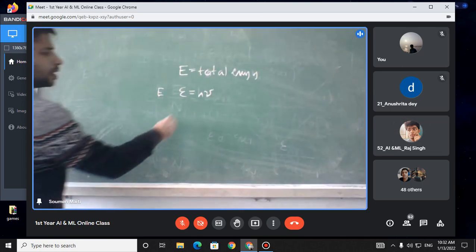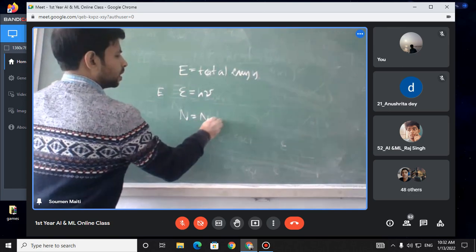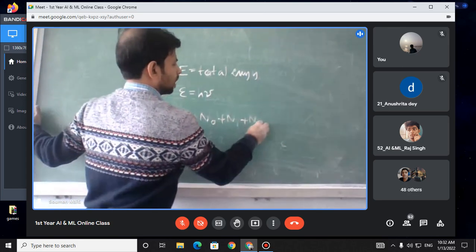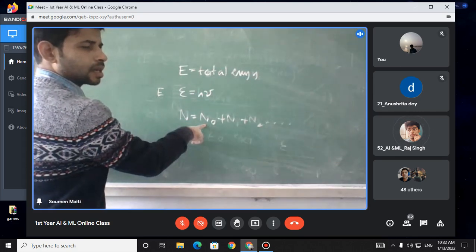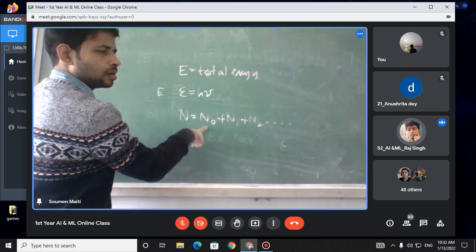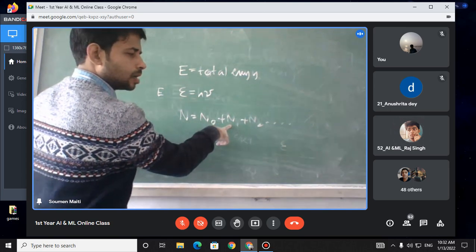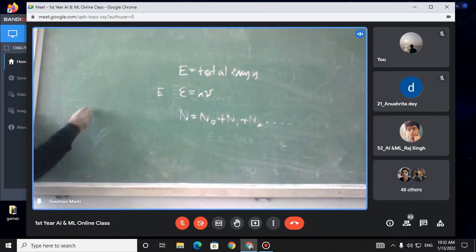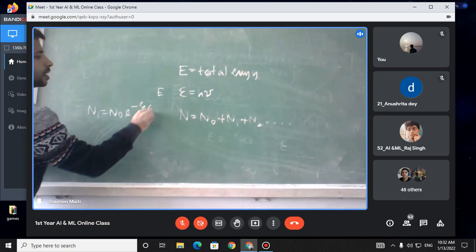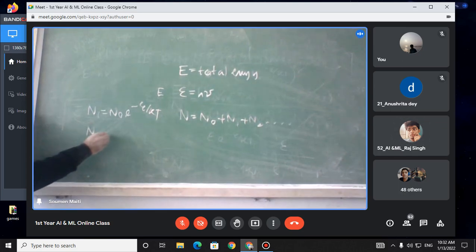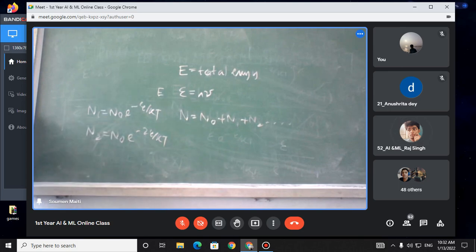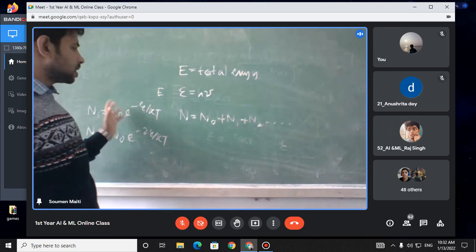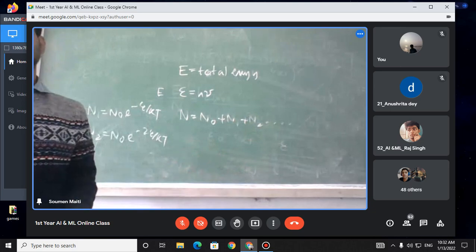Earlier, what came first was n naught, n1, n2, like this. n naught is at the ground state, the 0th level; n1 is the first level, n2 the second level. The relation between them: n1 equal to n naught e to the power minus e by kt, n2 equal to n naught e to the power minus 2e by kt. So just use this here and keep the derivation simple.